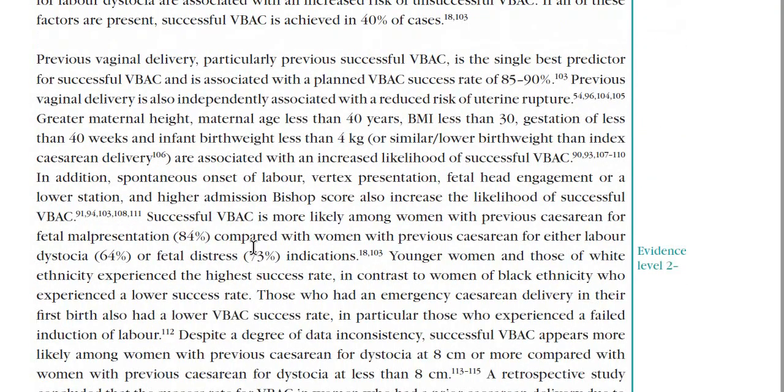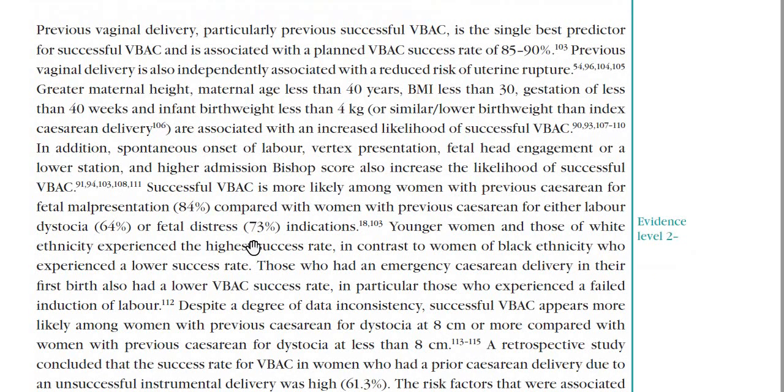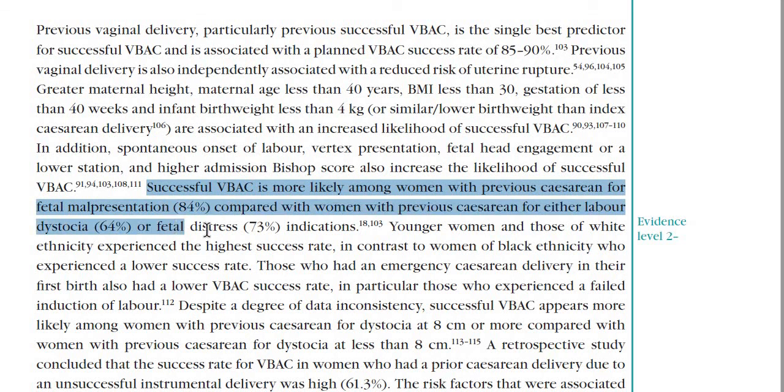Then here they have asked what the chances are when the VBAC is likely to fail. VBAC is likely to fail if the weight of the baby is more than 4 kg, the inter-delivery interval is less than 2 years, and the BMI of the woman is more than 30. And VBAC is more likely to be successful in these conditions.